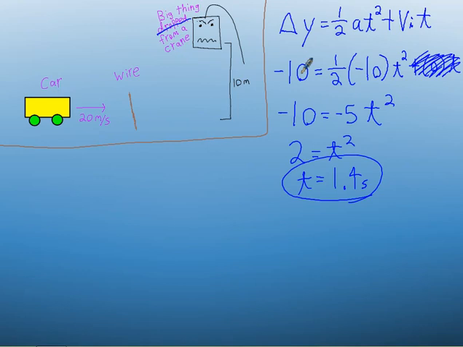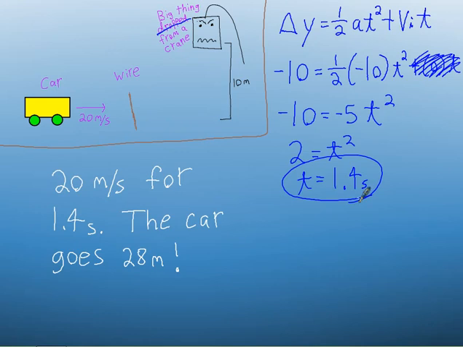Now, if we work this out, we find out that it takes 1.4 seconds for this object from the moment you release it to hit the ground, which means the car is going to travel for the same 1.4 seconds as this thing's falling. Now, if the object spends 1.4 seconds falling and the car travels 20 meters every second, for every second that goes by, it travels forward 20 meters, then the total distance that the car travels while this thing's dropping is 28 meters, which means if you want to make this experiment work, you have to place the wire that the car runs over 28 meters ahead of the object that you're dropping on the car.